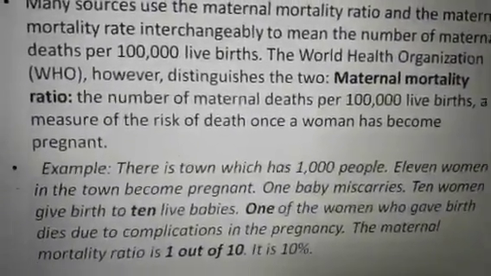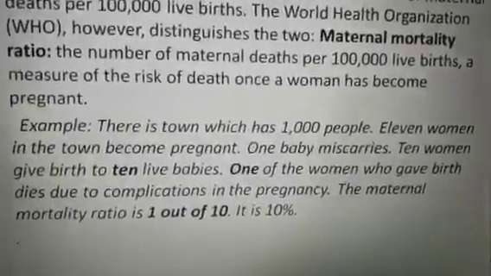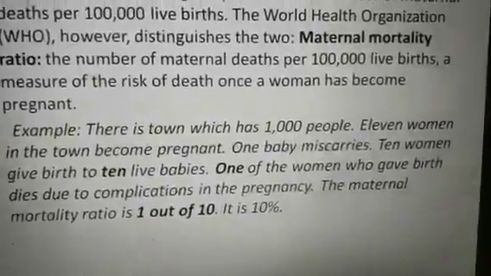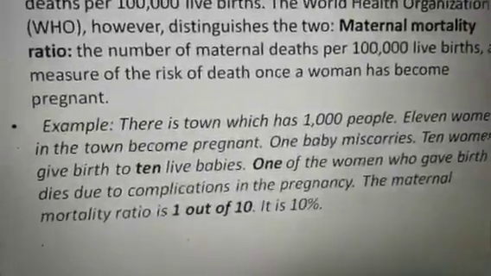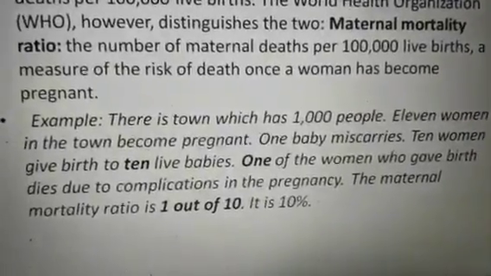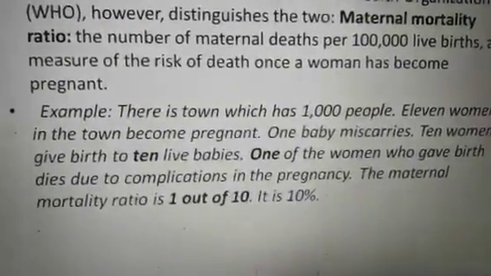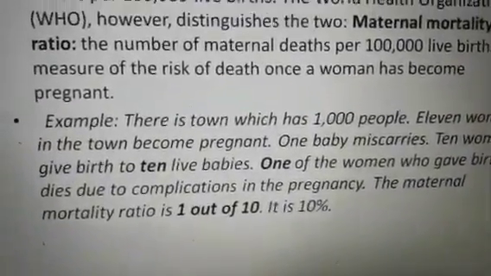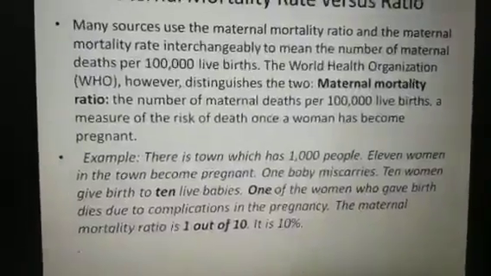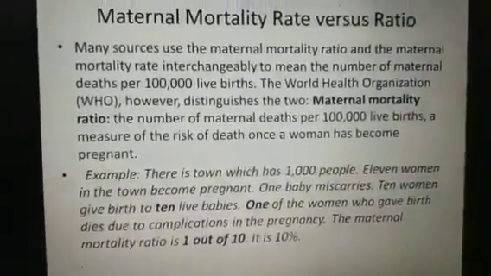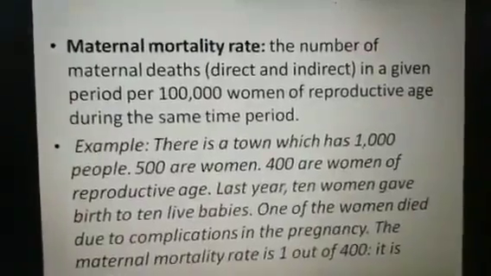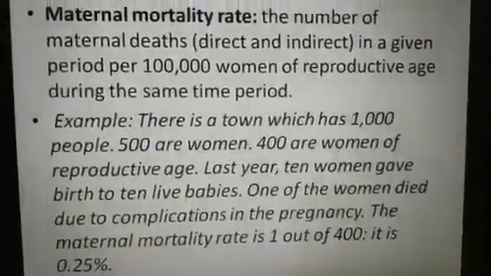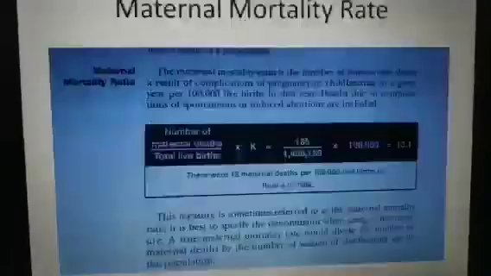So take WHO's measurement, for example: there is a town which has 1,000 people. 11 women in the town become pregnant, 1 baby miscarries, 10 women give birth to 10 live babies, and 1 of the women who gave birth died due to complications in the pregnancy. The maternal mortality ratio is 1 out of 10, that is 10%. So we can also measure the maternal mortality rate with any specific data. The number of maternal deaths in a given period per lakh women of reproductive age during the same time period is the maternal mortality rate.